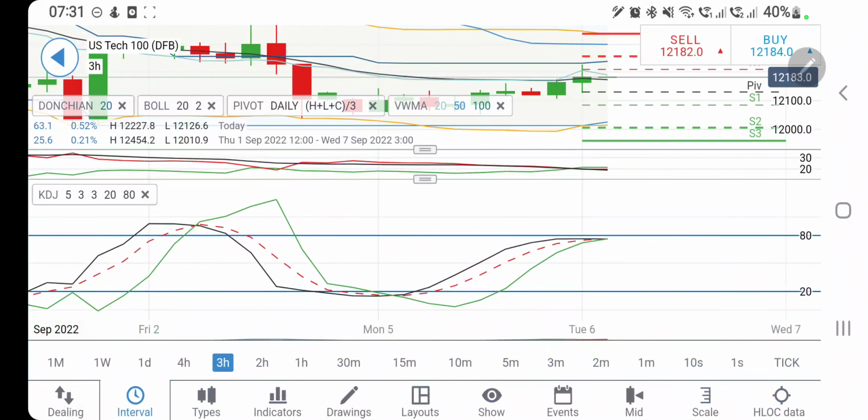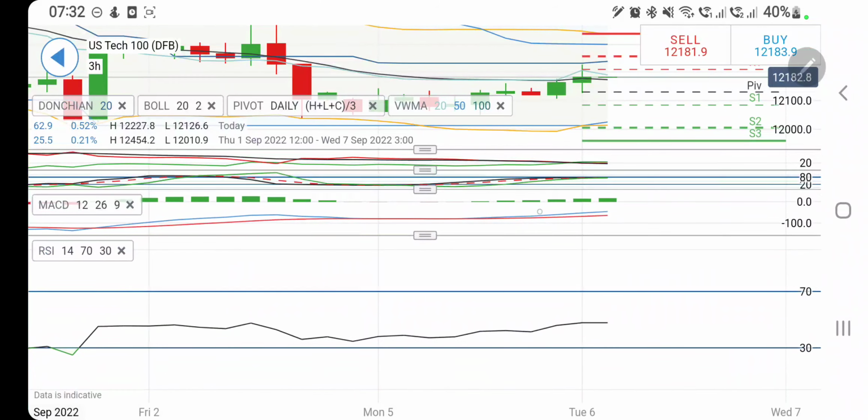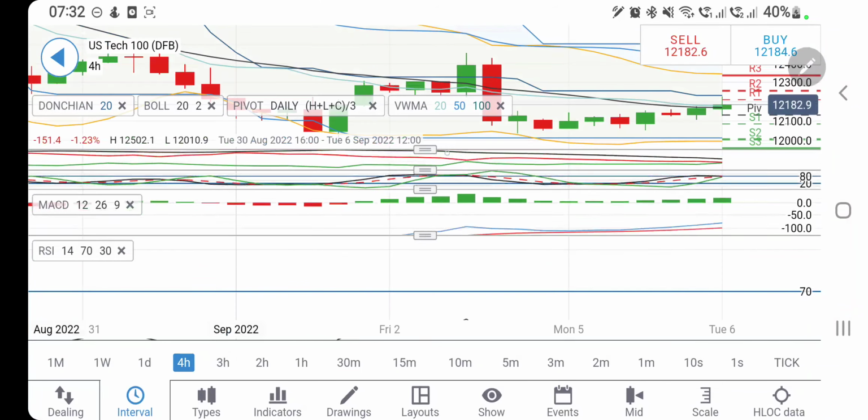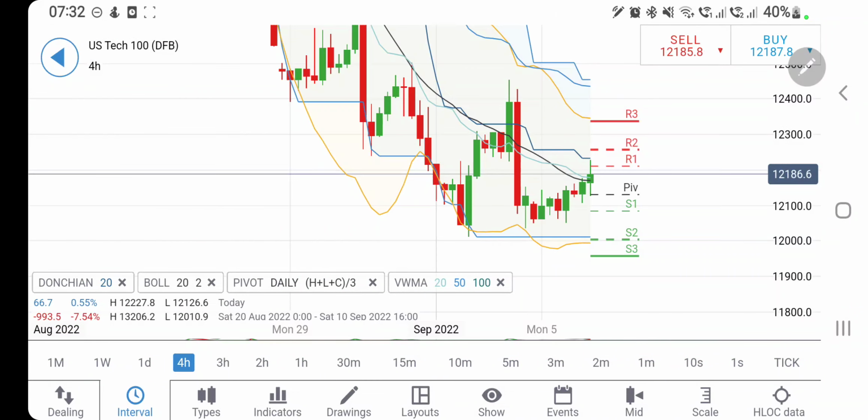Now directional movement is bullish on the 3-hour chart. The stochastic has seen a high there and it is failing to enter into overbought levels, hinting that possibly it may drop from here. The MACD is divergent and it is bullish. The RSI is trading comfortably there. And on the 4-hour charts, likewise, the possibility for it to rise towards 12,350, 12,400 is high.